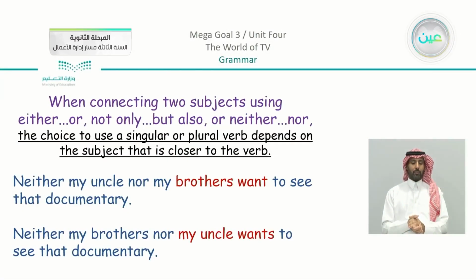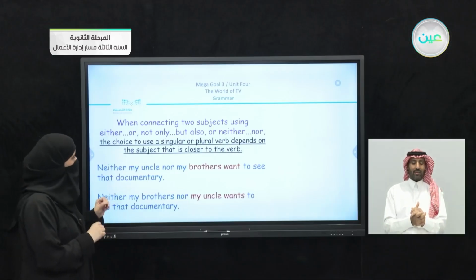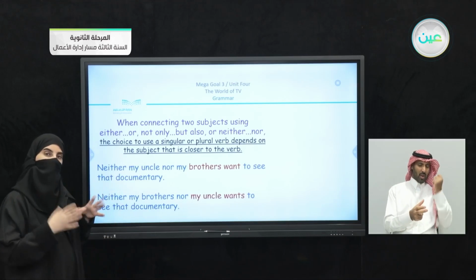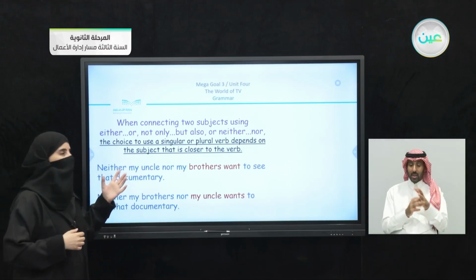Now, when connecting two subjects using either or, not only but also, or neither nor, the choice to use a singular or plural verb depends on the subject that is closer to the verb. What does this mean? Let's just start with the first sentence to understand the explanation.